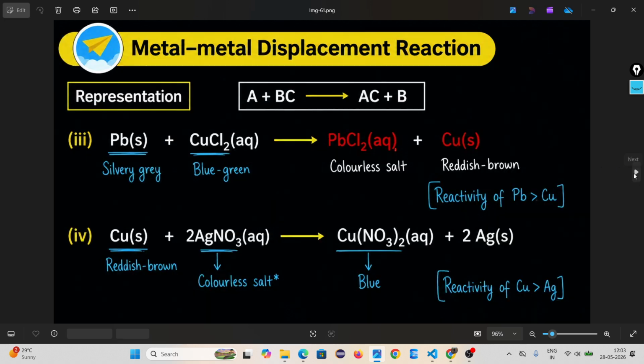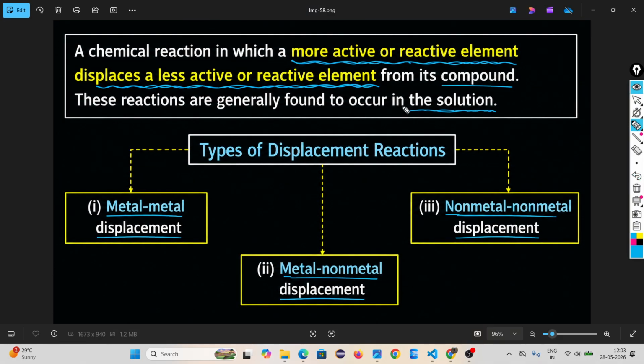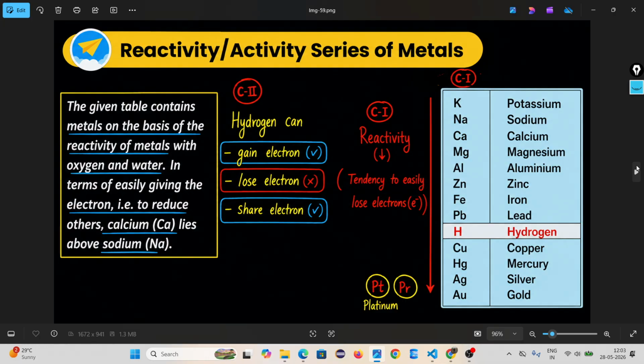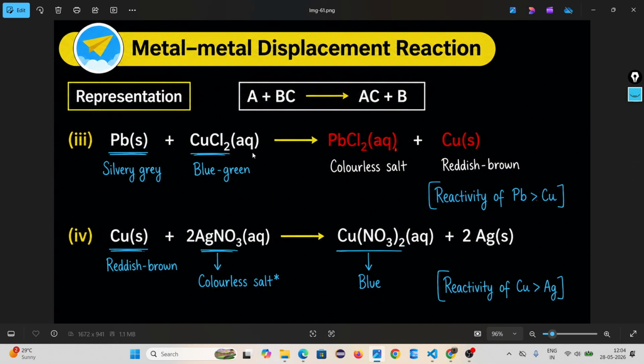Then look, same for here. Lead, silver gray color, reacts with copper chloride, which is blue green. Look, always aqueous. The solution is aqueous because most displacement reactions happen in an aqueous solution. In the definition also we mention the solution. That's why every time we take iron sulfate aqueous, copper chloride aqueous. Aqueous means dissolved in water. Silver nitrate aqueous.